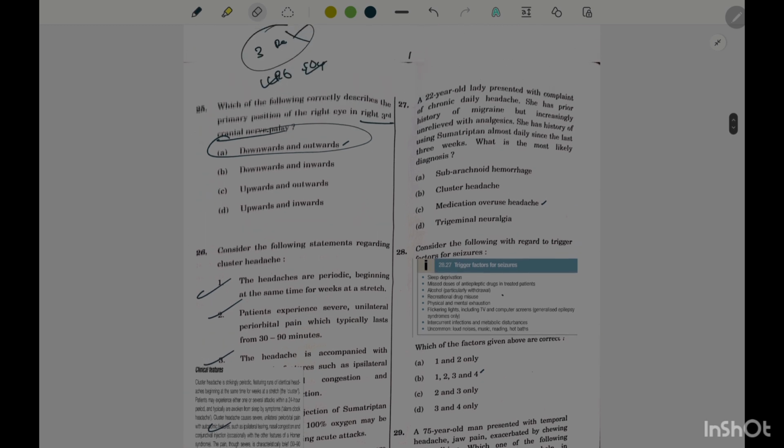Question 27. A 22-year-old lady presented with complaints of chronic daily headache. She has a prior history of migraine, but it is increasingly unrelieved with analgesics. She has a history of using sumatriptan or other triptans almost daily, 15 to 20 days per month, which leads to medication overuse headache.